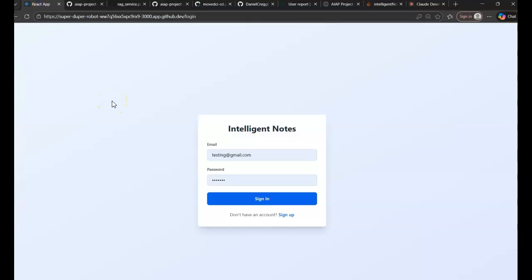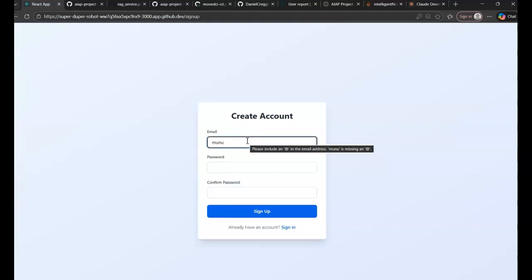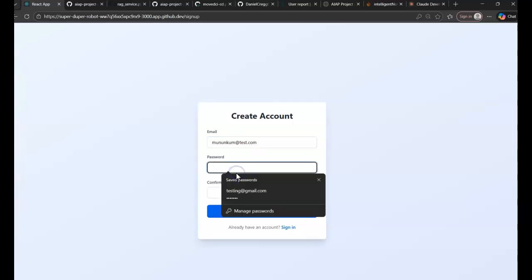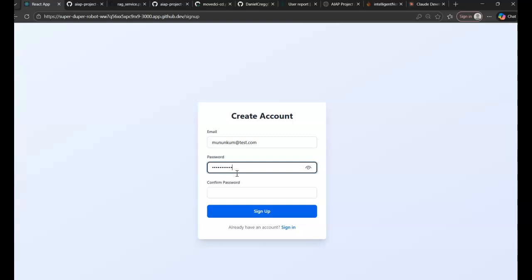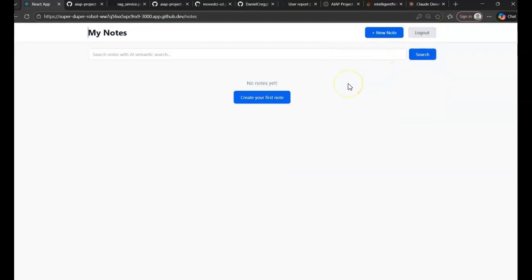And now I'll show the application running. Here's the login page with Firebase authentication, and I'll just sign up with a new account for demonstration. And then when you click sign up, Firebase handles secure authentication and the user is automatically redirected to the Notes dashboard. I'll create a note to show the AI features.